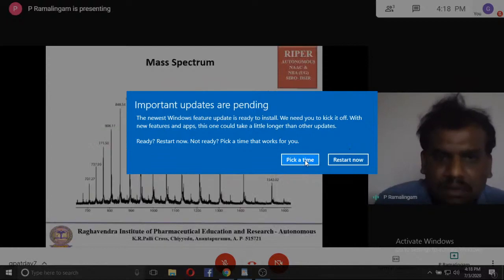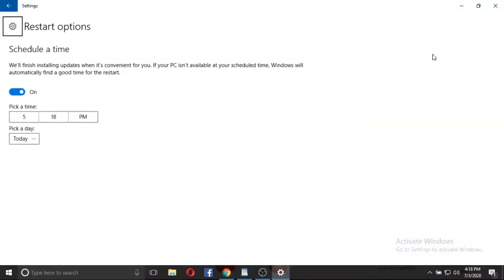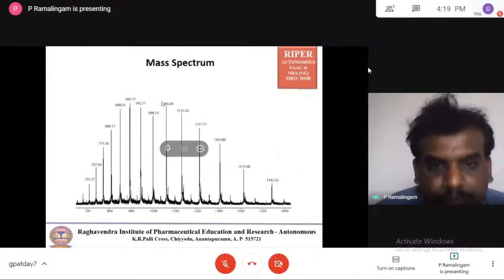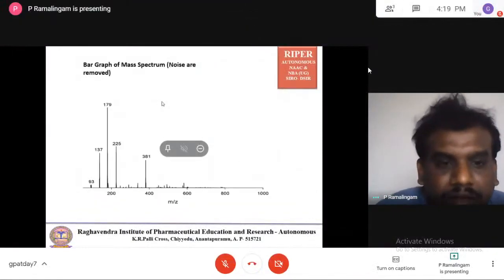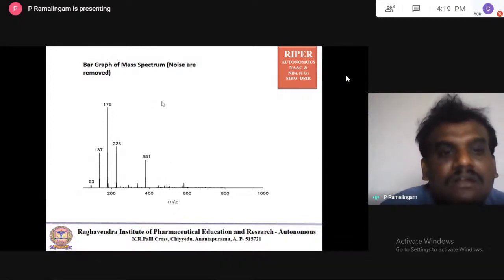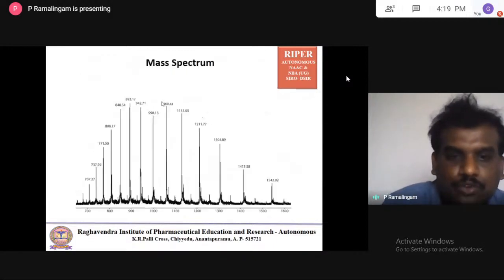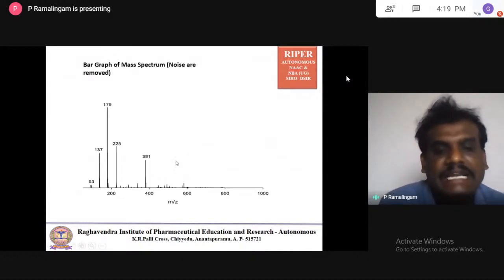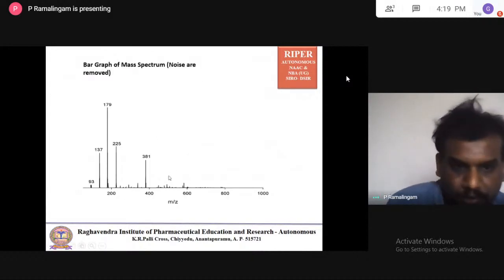So this is a typical appearance of a mass spectrum, the original mass spectrum. But when you come to your data, if you go to a textbook or if you send your sample for obtaining mass spectra, this is the spectrum you get. It is a bar graph of the mass spectrum, where you find so much noise; that noise is removed and made clean. It's called a cleaned mass spectrum.